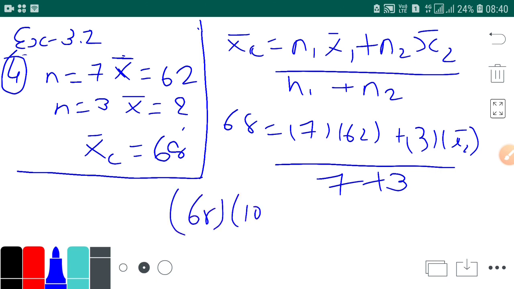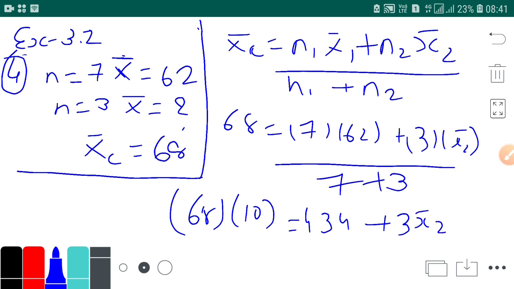So 68 into 10 is equal to, now what is 7 into 62? It is 434, plus 3 x bar 2.